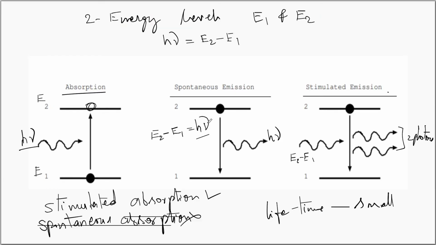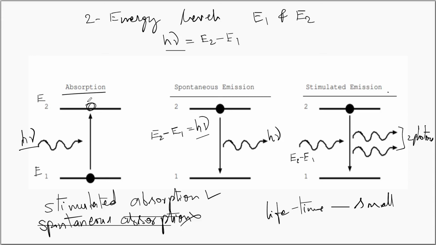In this video, we have started our discussion with an atomic system with two energy levels, namely E1 and E2. The difference between these two energy levels is E2 minus E1, that is equal to h nu. And if you have a photon whose energy is h nu, comes in resonance with the electron that is there in the ground state. After absorbing the energy, the electron in the ground state goes to the excited state. This process is called as absorption or stimulated absorption process.